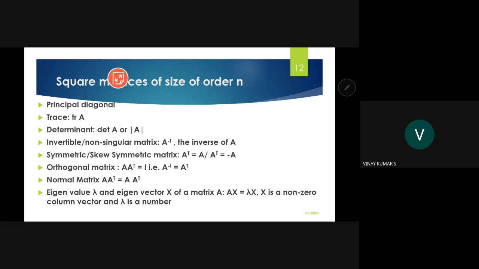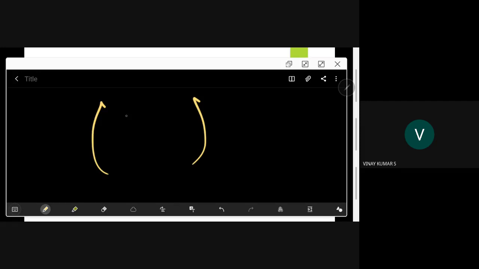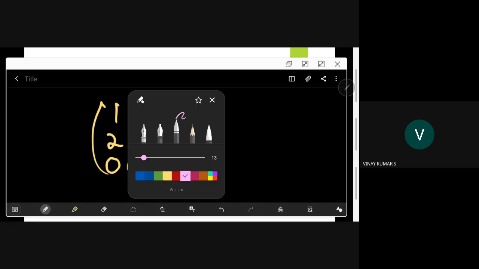Trace of A means the sum of the principal diagonal elements. If you take, for example, 1 0 0, 2 1 0, 0 0, it should be a square matrix. For that only we can talk about trace. So if you add all the principal diagonal elements, it is called trace.